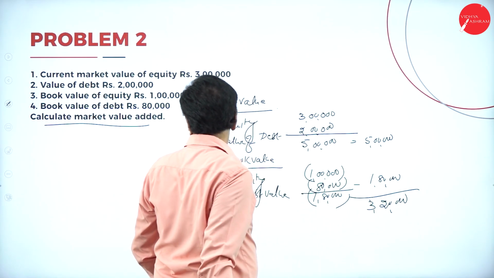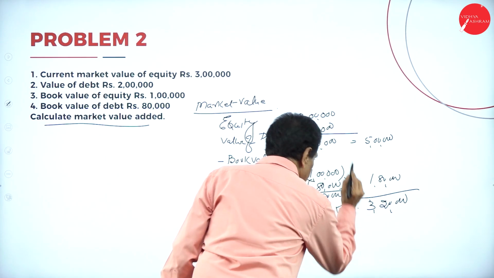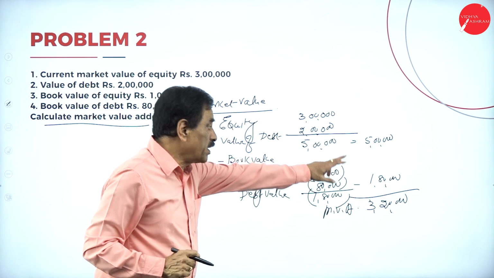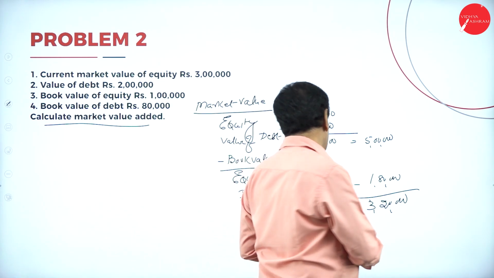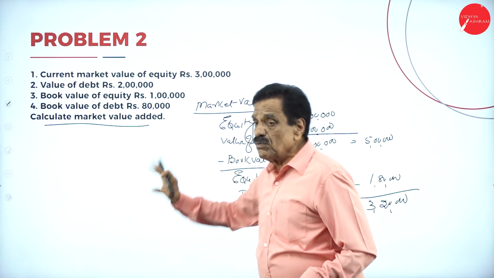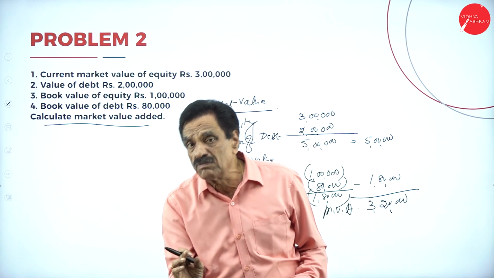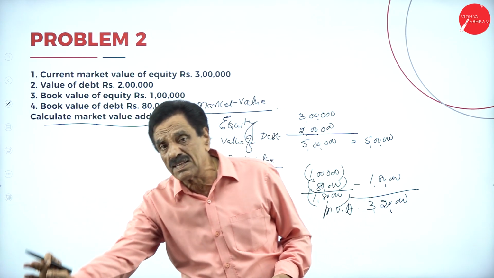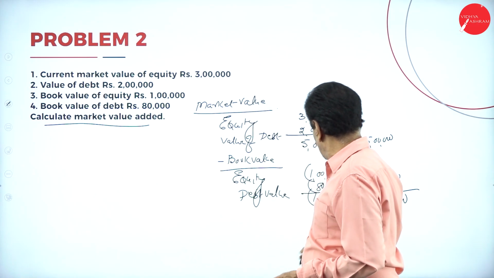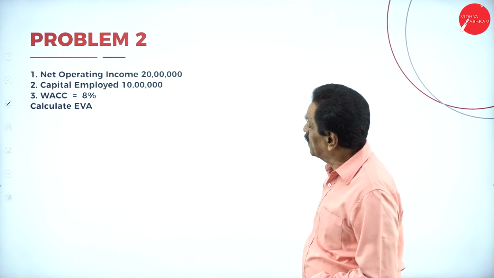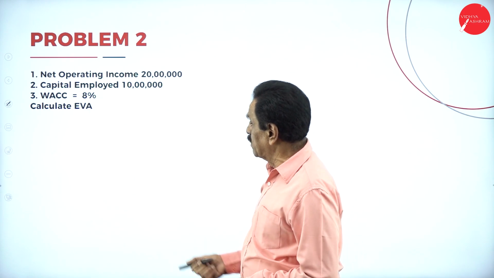What is this? Market value added. So this is the market value, this is the book value, whatever the difference comes, that's called market value added. So whatever the value available in the balance sheet is called book value, whatever the value available in the adjustment is called market value. Say that how much has been raised to the extent of 3,20,000. Then we'll come back to EVA now.